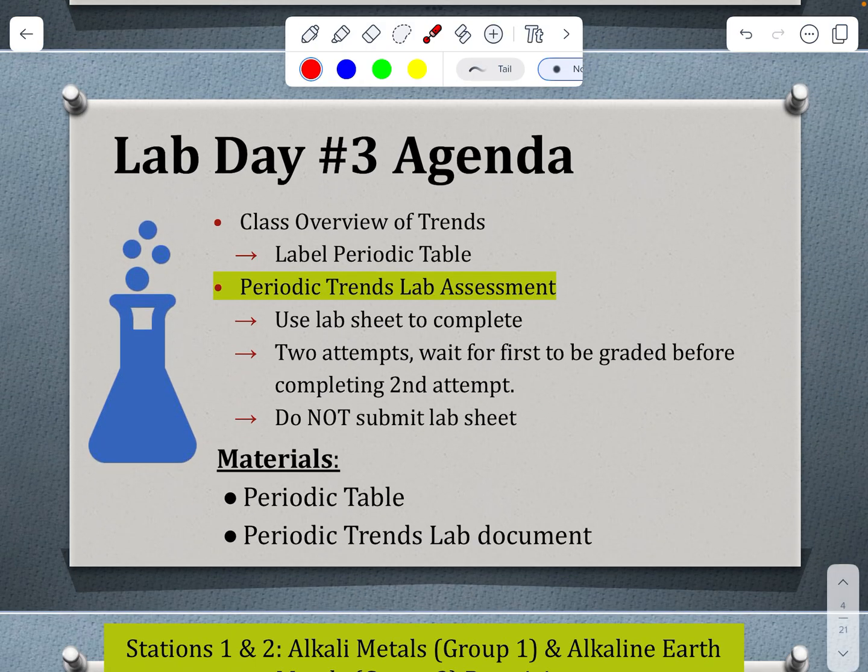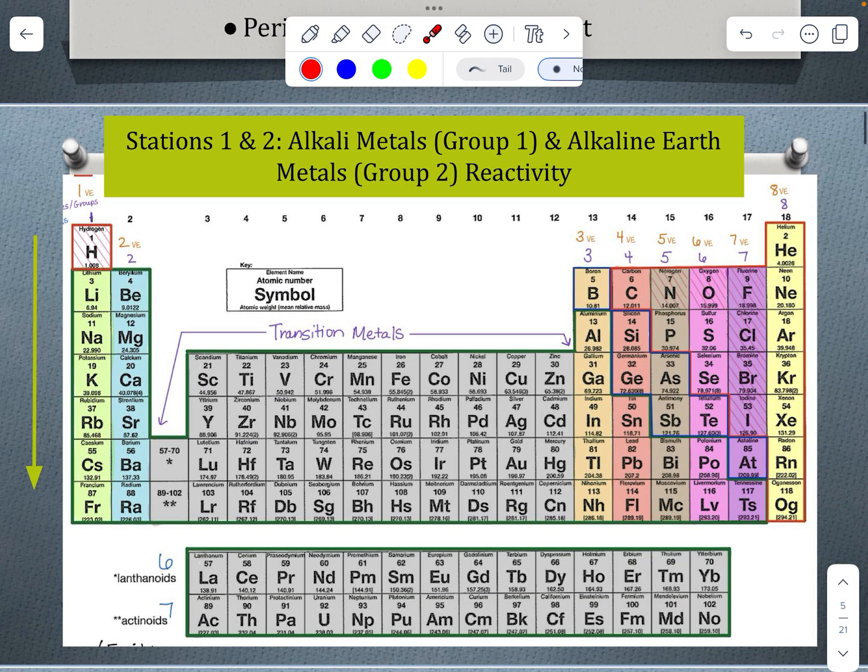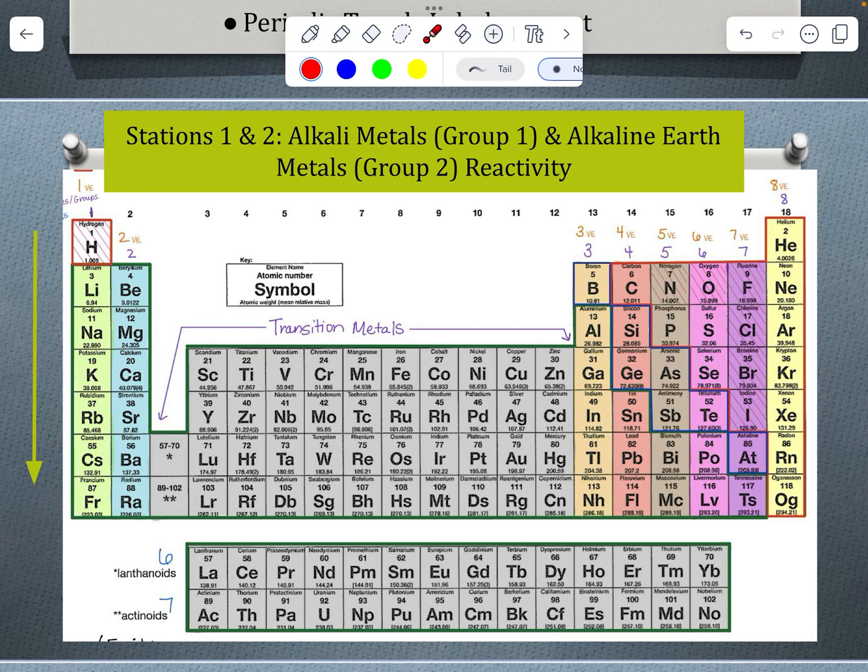All right, so you should have your lab sheet out and your periodic table. We're going to label those, and hopefully after these notes, you are prepped to do that lab assessment. In the first 2 stations, we talked about the alkali metals, so group 1 and group 2 with that.